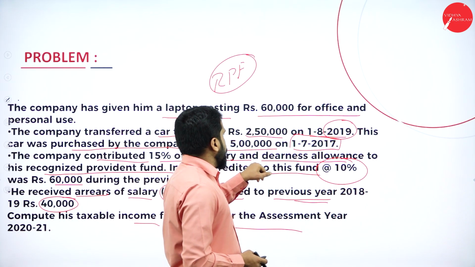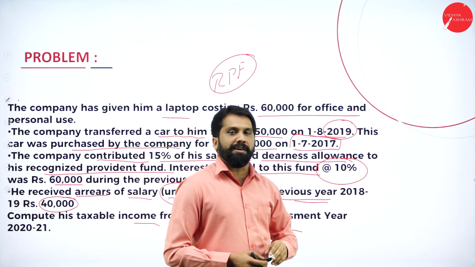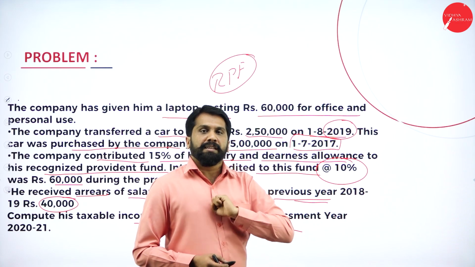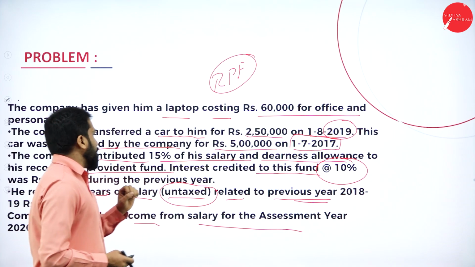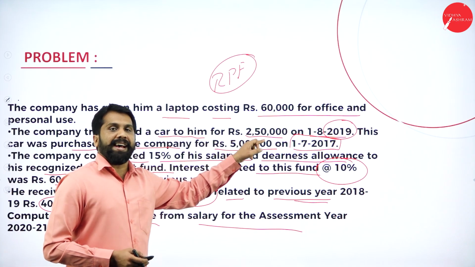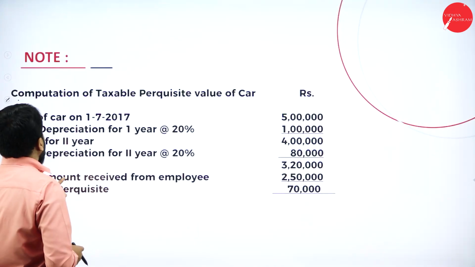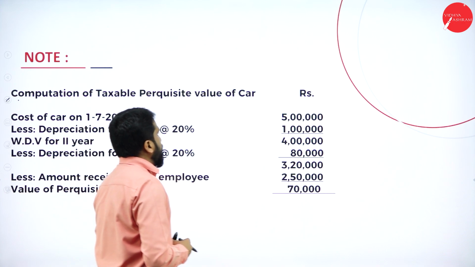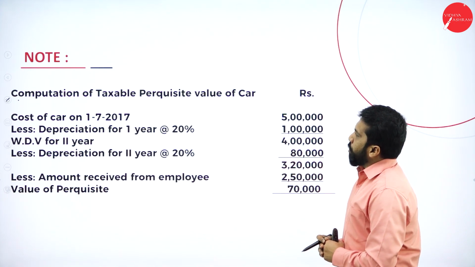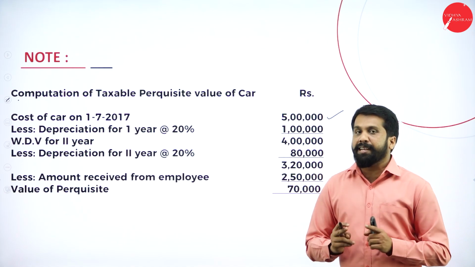It has been used around two years till now. We have to calculate depreciation. Then at what price is it given to the employee? It is given to the employee at the price of 2,50,000. I'll go back to your answer. Now, computation of taxable perquisite in the value of car. Cost of car on 1/7/2017 is 5 lakh. Any doubt?